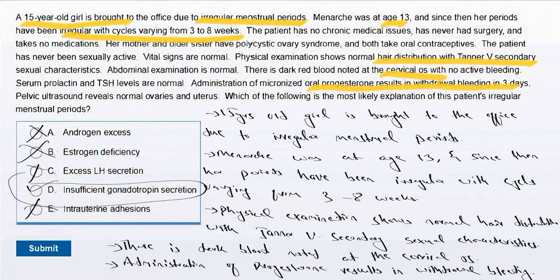Choice E, intrauterine adhesion. As I already explained in the previous question, intrauterine adhesion, which is also called Asherman syndrome, presents with secondary amenorrhea due to adhesion of the endometrium after previous surgery or some instrumental use.